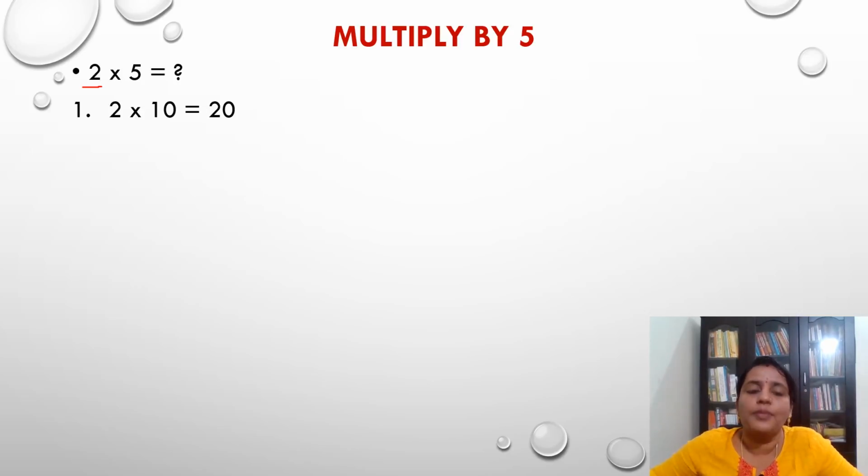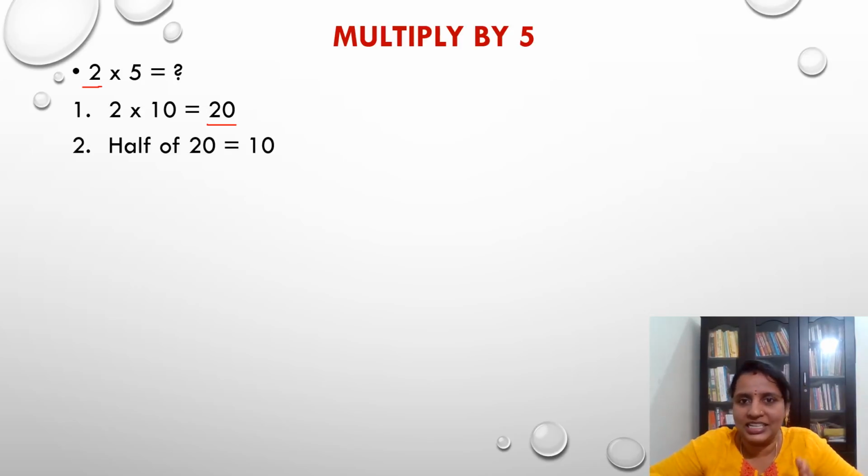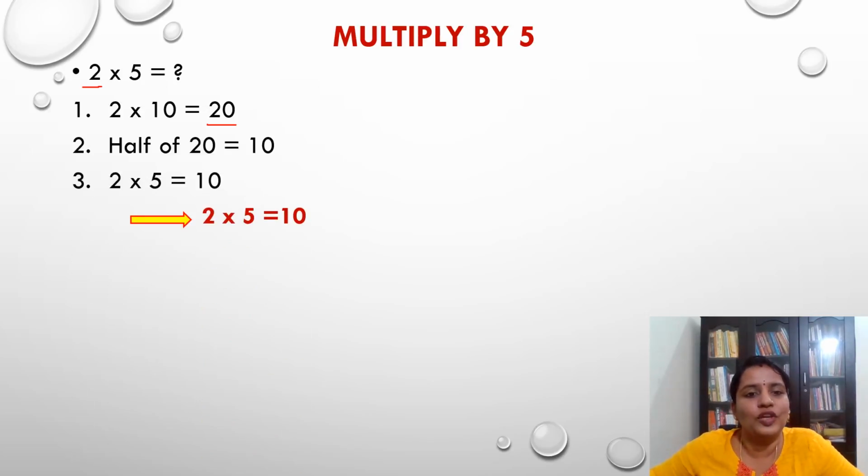The second step is to find the half of the multiple of 10. The multiple of 10 here is 20, so next I want to find the half of this 20. Half of 20 is 10. So 2 into 5 is equal to 10. Is it clear for everyone? Yes. Next, can we go for 4 into 5?